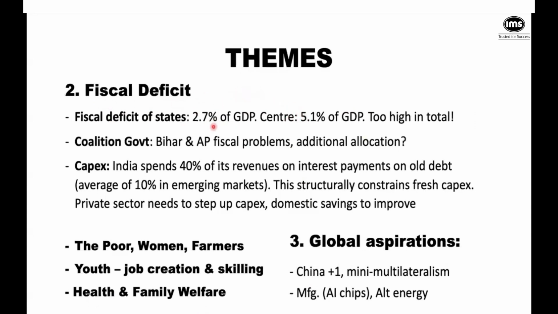There is an imbalanced growth between different states. Some are ahead, some are lagging behind. So together it becomes a very high amount, right? Something like about 7.8 deficit if we include the central budget and the state budgets. Then of course we know that this particular government is a coalition government, and two politicians have supported this government.